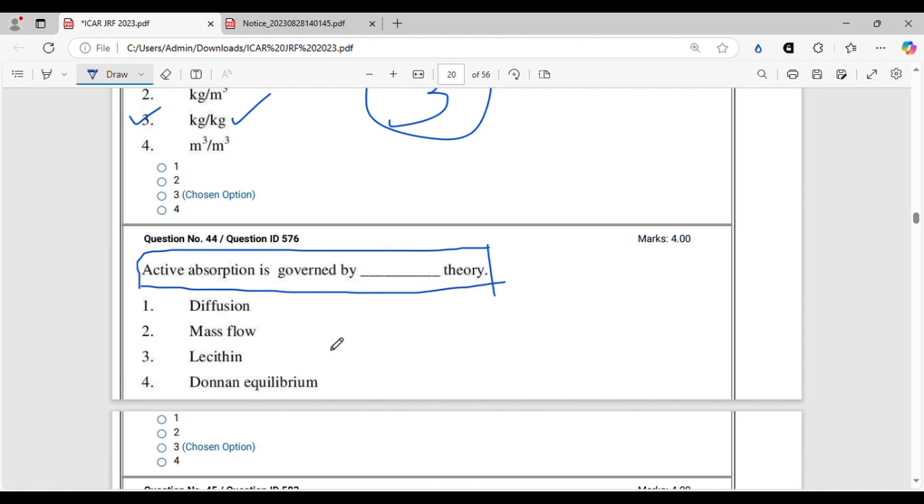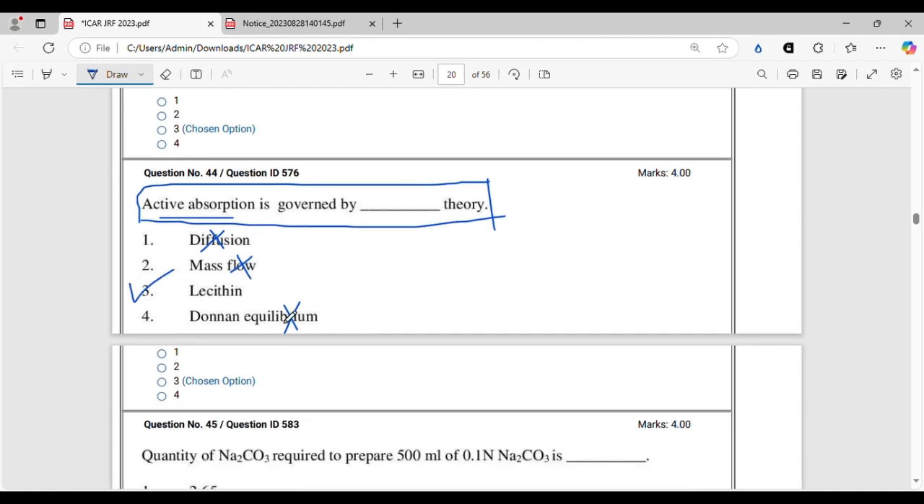So active absorption is governed by diffusion is not, it is passive absorption. Mass flow is also no. And Donnan equilibrium is also not related to active absorption. Active absorption is where you have to spend some energy for the absorption against the concentration gradient. So for this, the correct answer will be the protein lecithin theory or the lecithin theory. So option 3 is the correct answer.